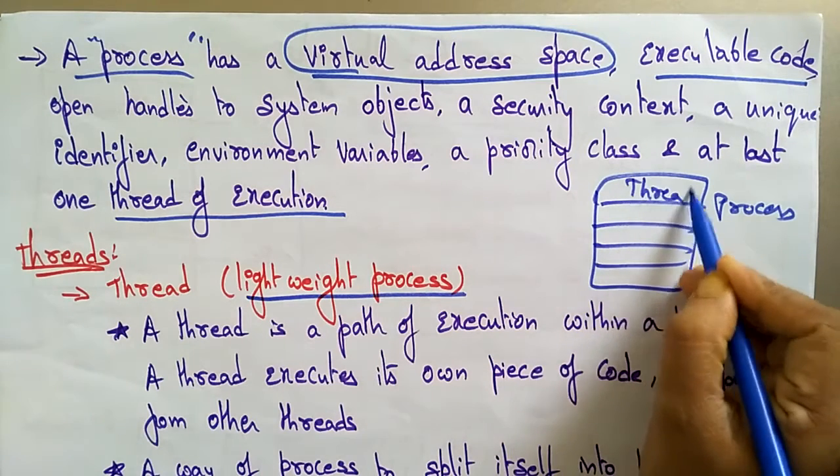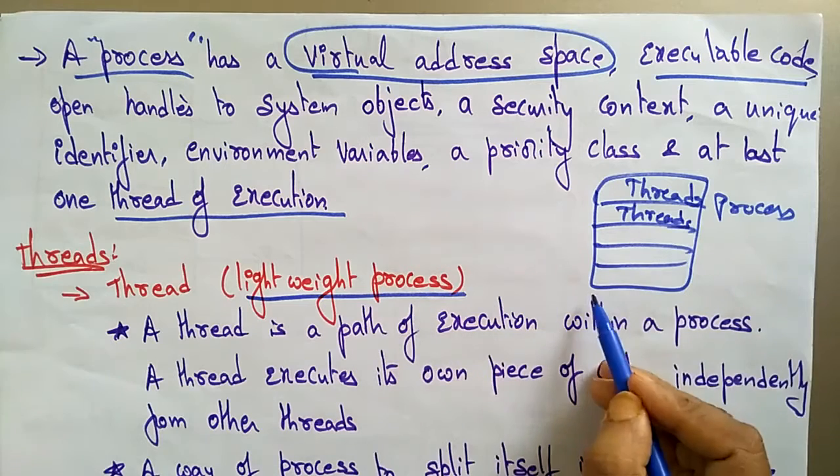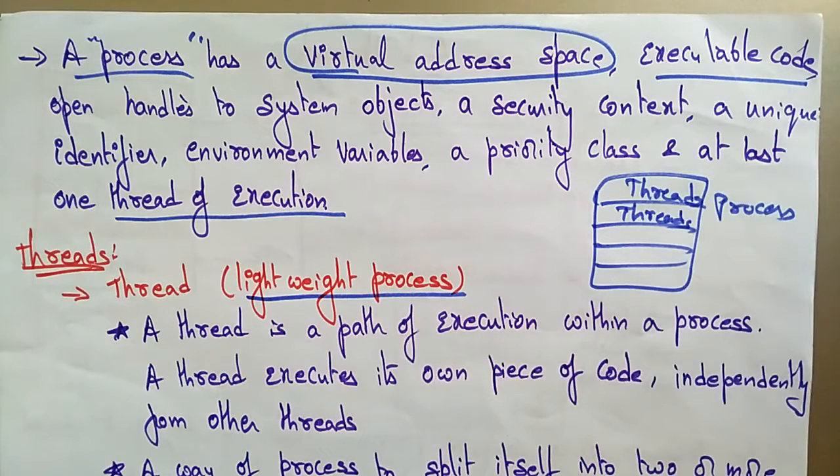Threads are tasks. We call it a lightweight process. So the process is divided into threads. At a time, the system can execute one instruction at a time. So the complete process is divided into threads, and task by task, the system can perform the operation.